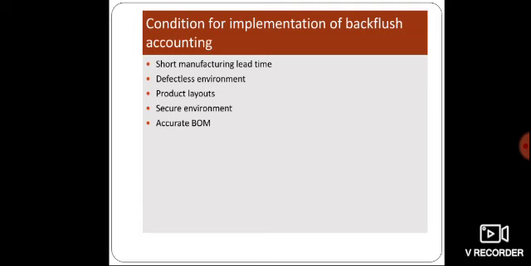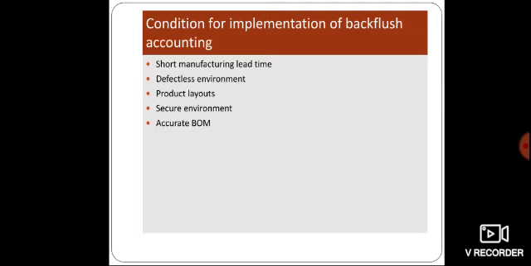Next is a defectless environment. Backflush accounting can be used only in a defectless environment. If defective parts are there, it will result in undercosting and also inaccurate inventory. So a defectless environment is ensured. Product layout. Backflush accounting is not suitable for customized products and also the fabrication of products.